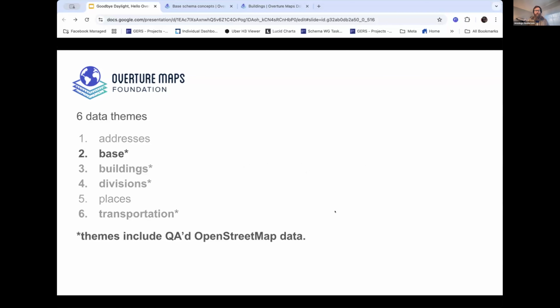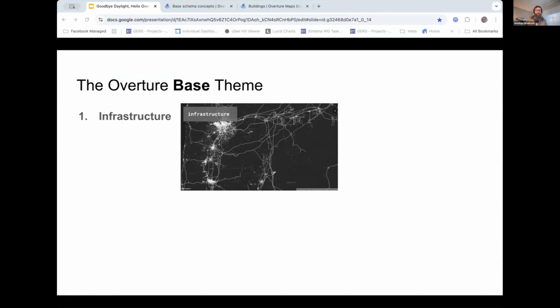Today, though, I want to talk about the base theme. I think these other themes are pretty self-explanatory as to what type of data they contain. So I want to dive more into the base theme. Base is basically all the other stuff that you need to make a map. And so within the base theme, we have multiple types of data.